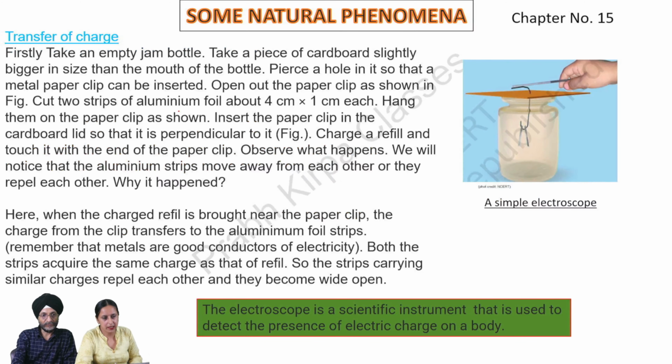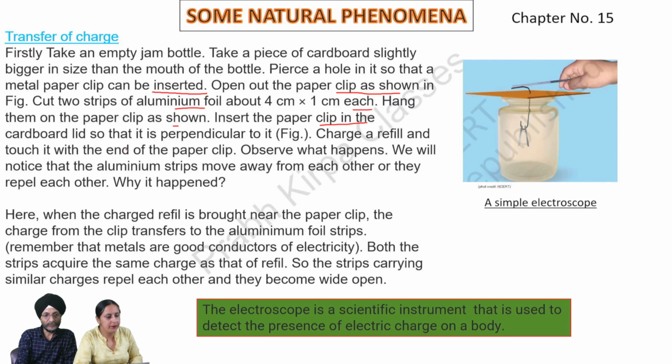Transfer of charge. Firstly, take an empty jam bottle. Take a piece of cardboard slightly bigger in size than the mouth of the bottle. Pierce a hole in it so that a metal paper clip can be inserted. Open out the paper clip as shown in the figure. Cut two strips of aluminium foil about 4 cm by 1 cm each. Hang them on the paper clip as shown.